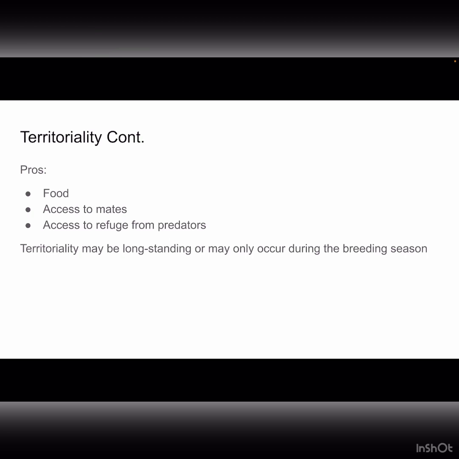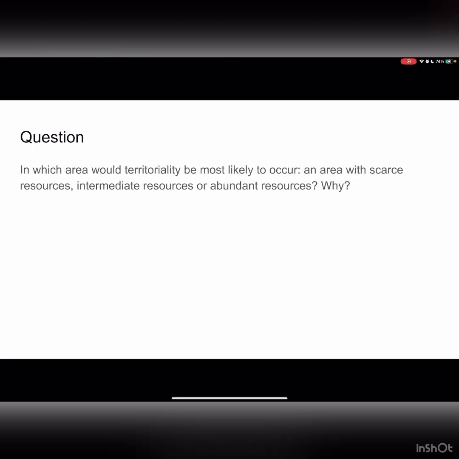Now, it's important to note that not all territoriality lasts for life. Some territoriality may be long-standing, but other times it can only occur during a breeding season. In other words, once the breeding season is over, the territorial individuals will no longer guard their territory. So I want you to think back to what I said about pros and cons in territoriality and try to apply them to this question. In which area would territoriality be most likely to occur? An area with scarce resources, an area with intermediate resources, or in an area with abundant resources? Why would it occur or not occur in each one?